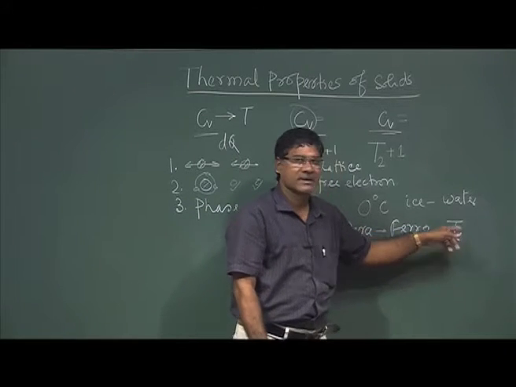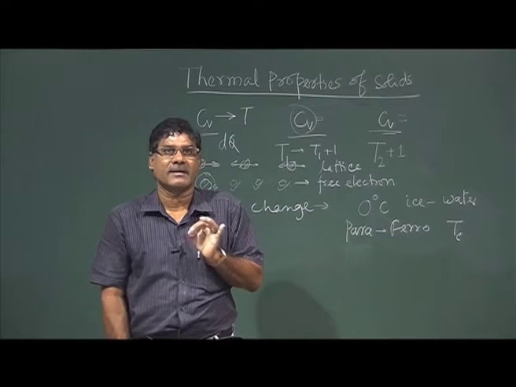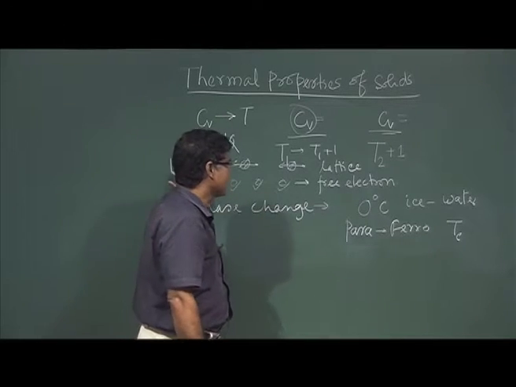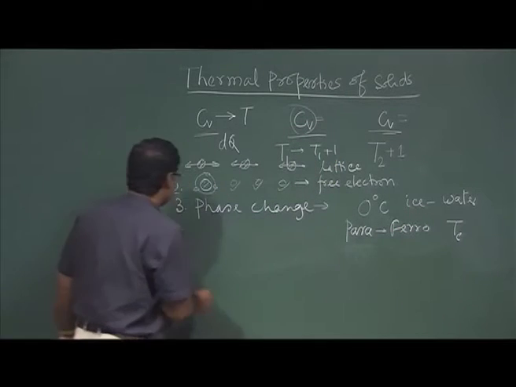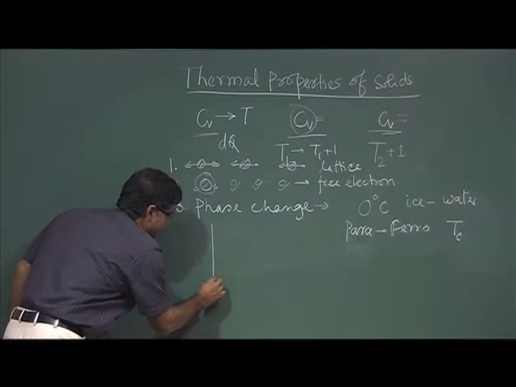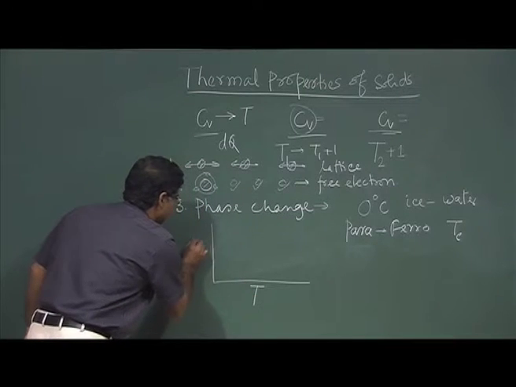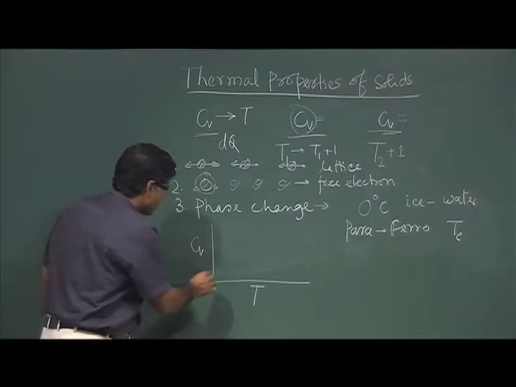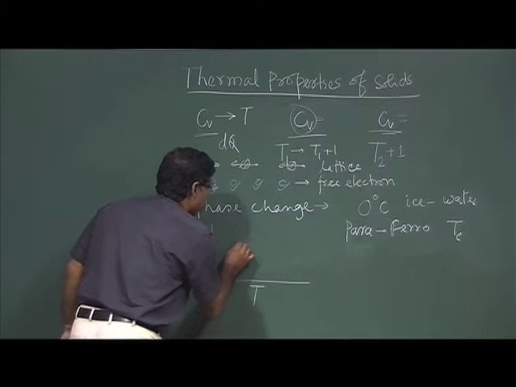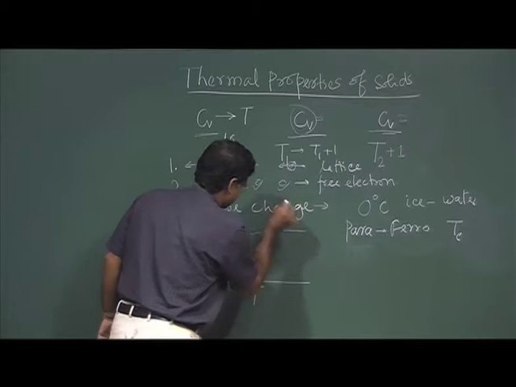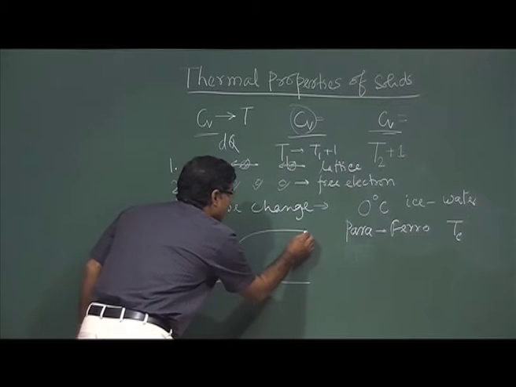So, at this point, the specific heat will be different from the other temperatures. So, you will get basically a smooth variation of Cv as a function of temperature. If you see the Cv, its variation is generally like this. For all the metals it is like this, okay.